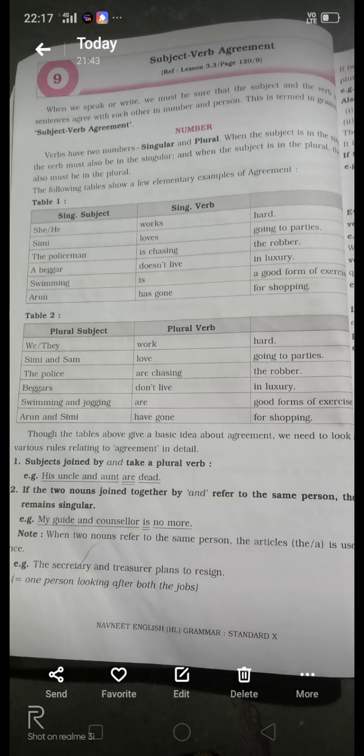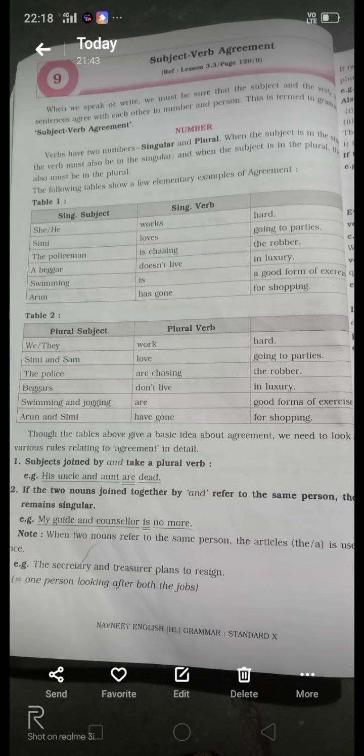Singular subject, see, he, then the singular verb is works. She or he works hard. If there is a third person singular, then we write the s or es form. That's why the verb form is works. Then next, Simi loves going to parties. Simi is also third person singular, and that's why the verb is also singular, loves, the s or es form.